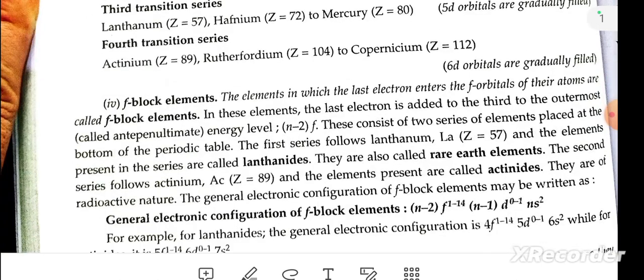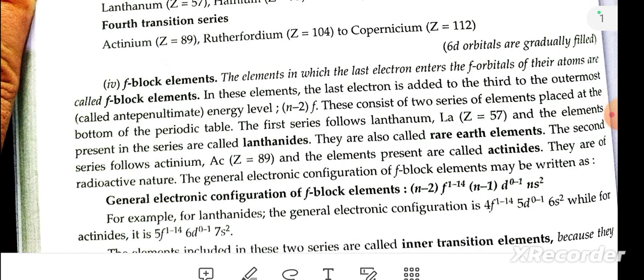The f block elements. The elements in which the last electron enters the f orbital of their atom are called f block elements. In these elements, the last electron is added to the antepenultimate energy level, (n-2)f. These consist of two series of elements placed at the bottom of the periodic table.